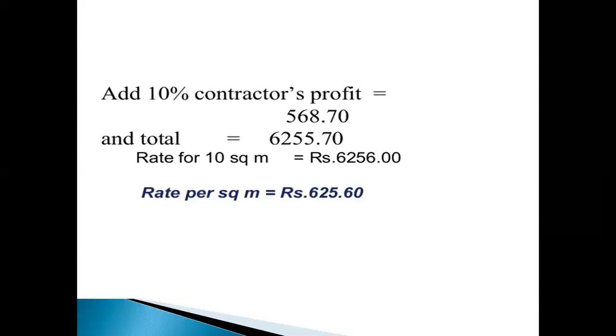Totally added, the final value is 6256 rupees. Converting to per square meter rate, 6256 divided by 10 equal to 625 rupees per square meter.